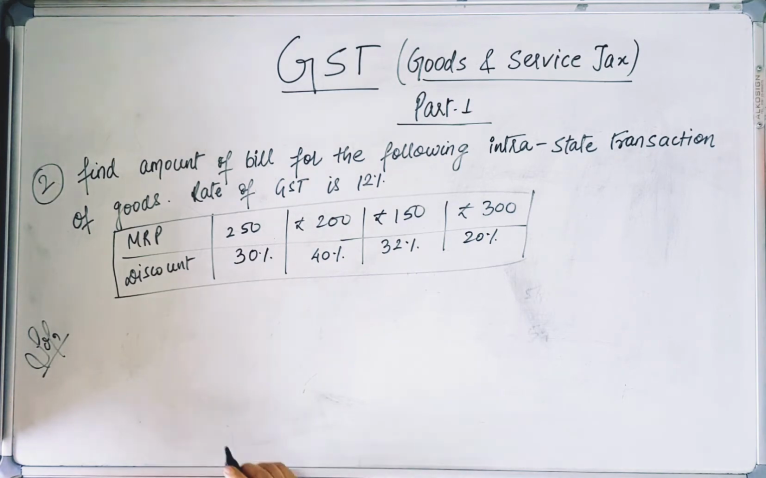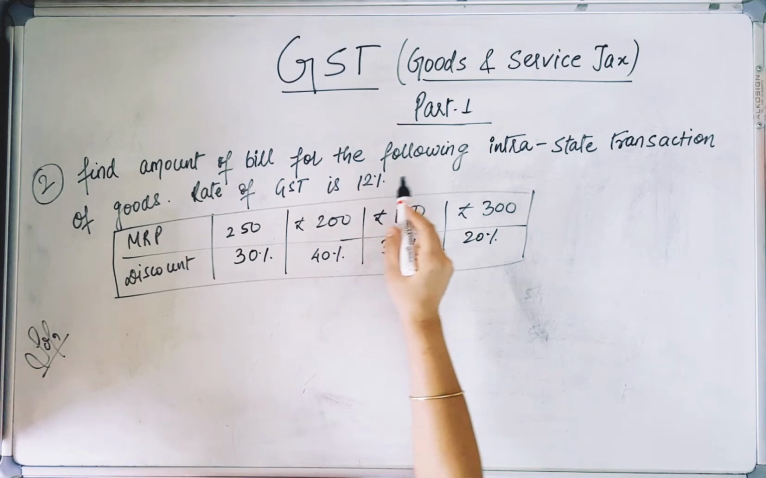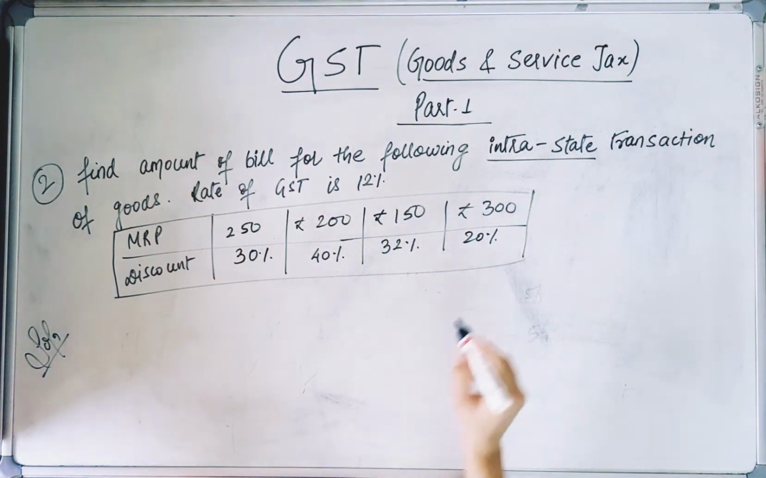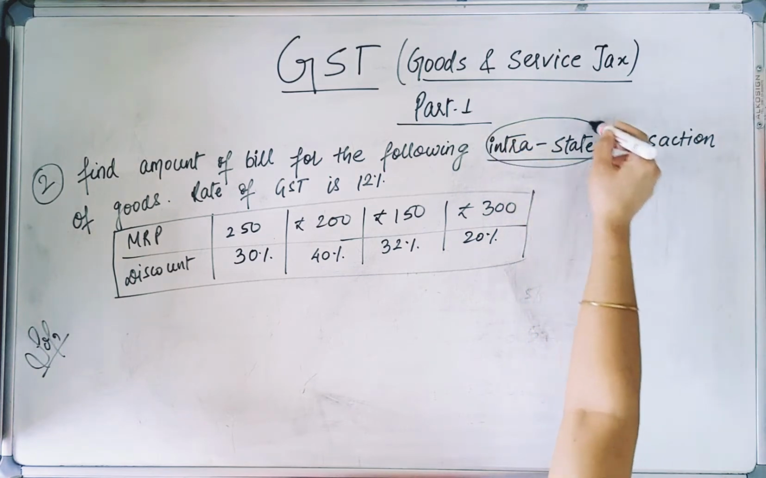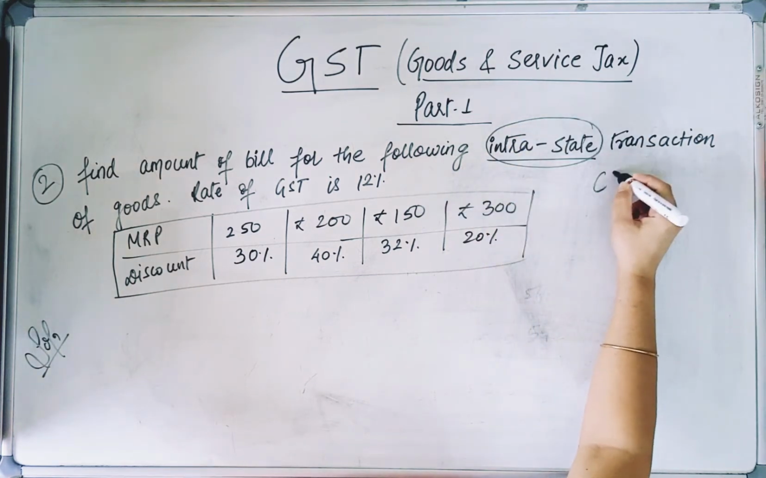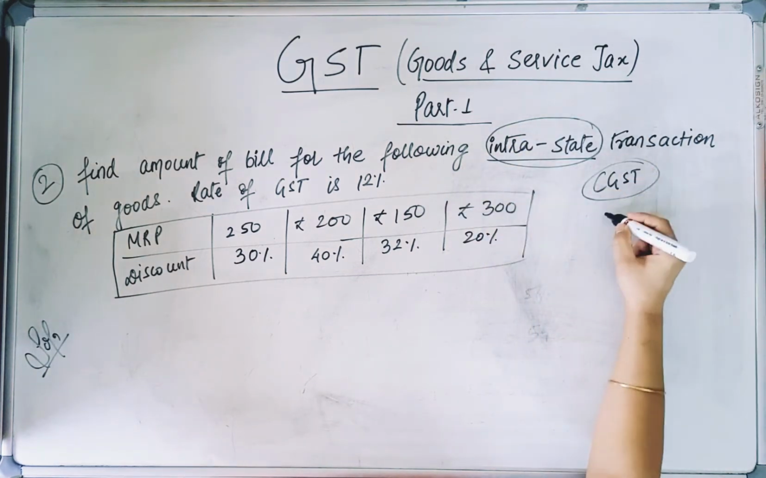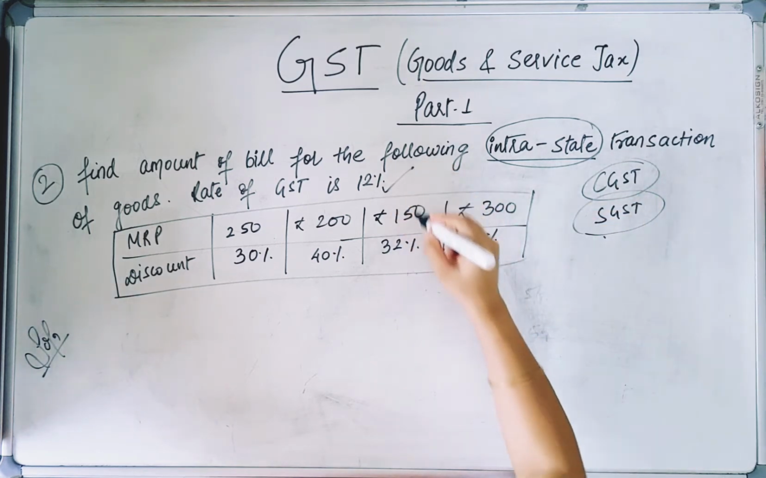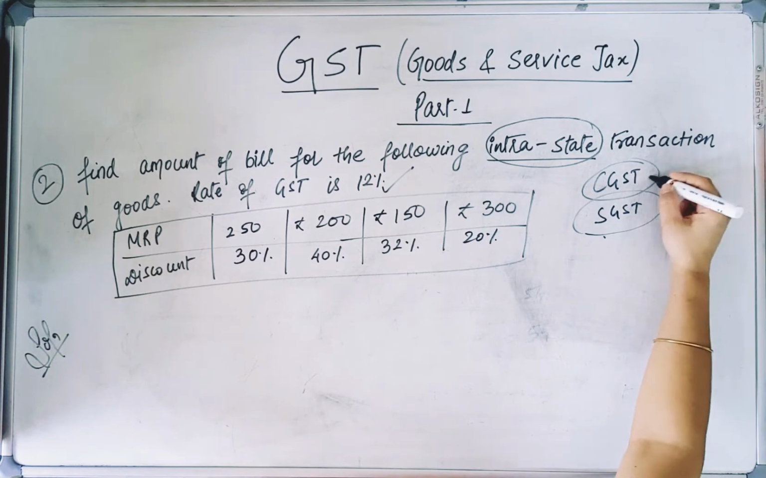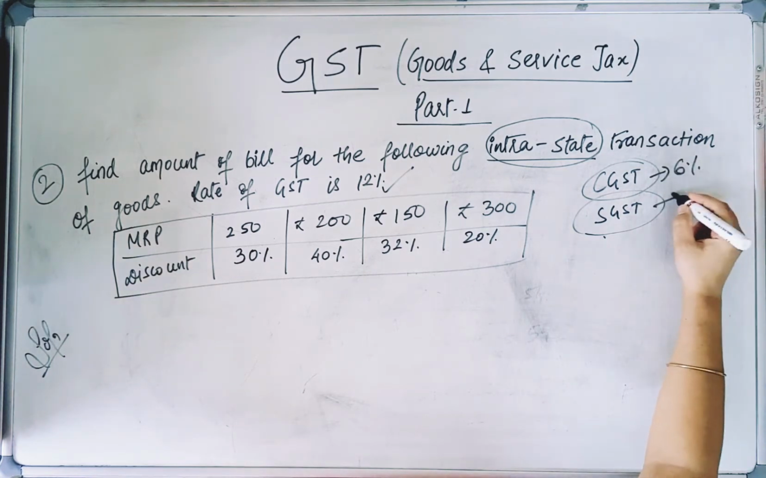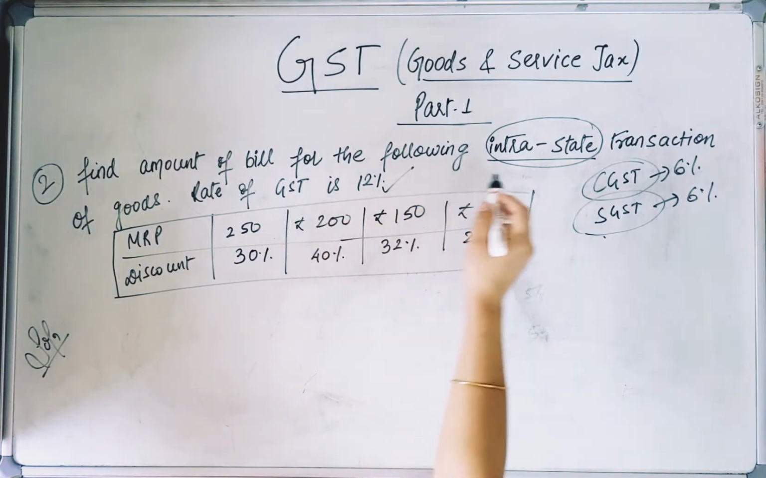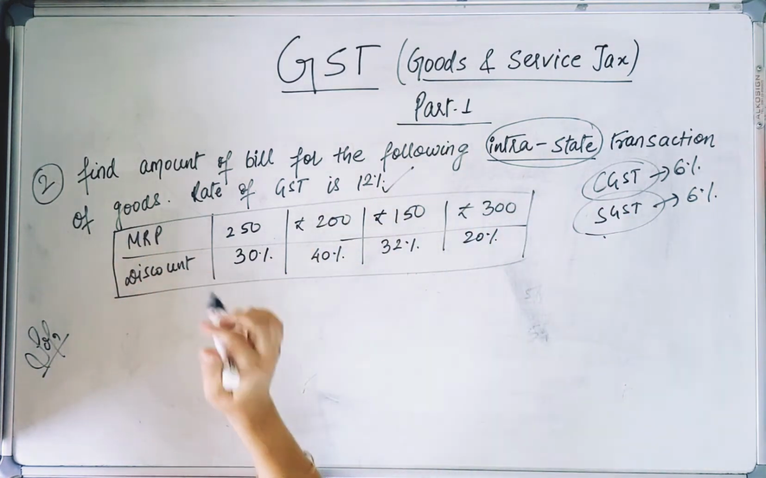So the question is, find the amount of bill for the following intrastate transaction. Intrastate means same state. So if it is the same state, there will be 2 GST, that is CGST and SGST. Now in this question the rate of GST is 12%, so CGST will be 6% and SGST will also be 6%. We have to calculate the amount of bill for the following intrastate transaction of goods.